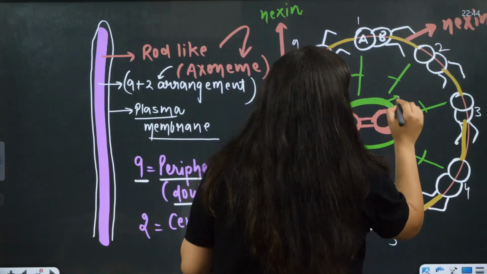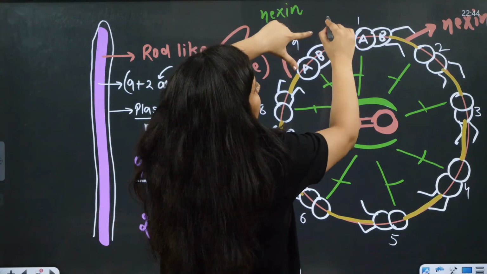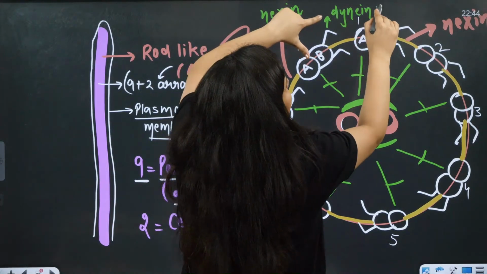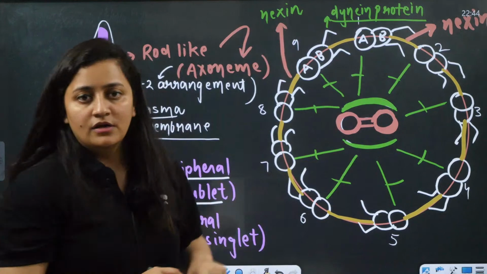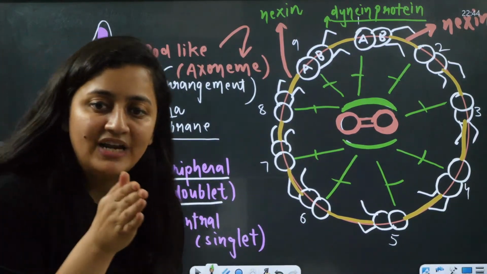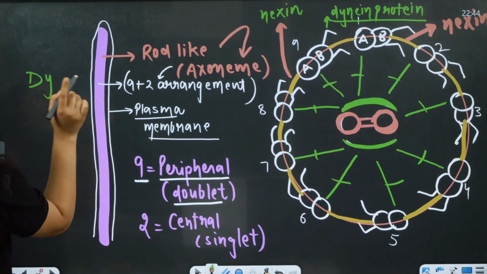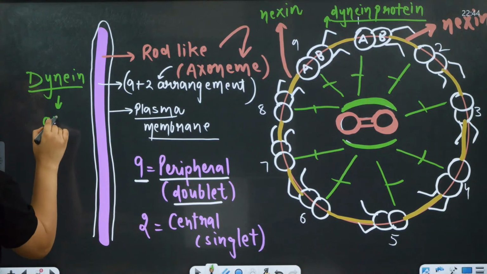This part is the central sheath, and here these outer and inner arms are made up of dynein protein. This dynein protein is also an active ATPase.